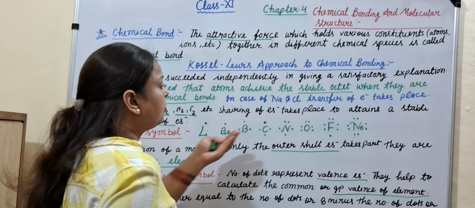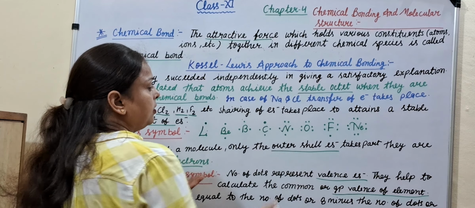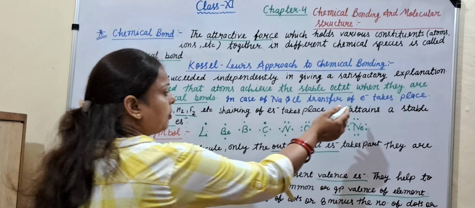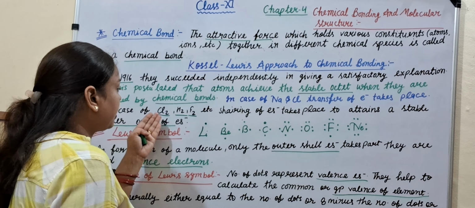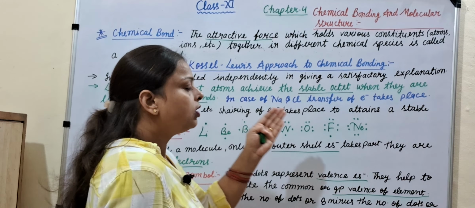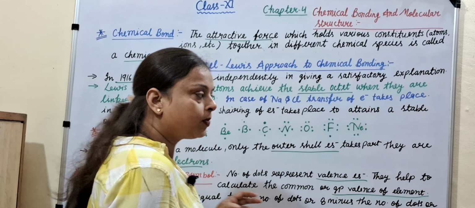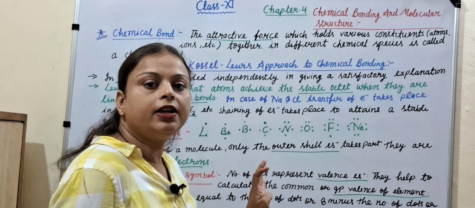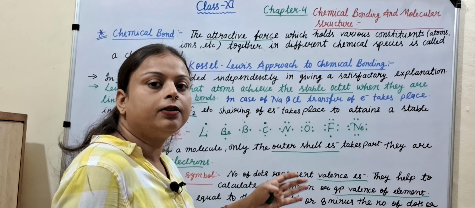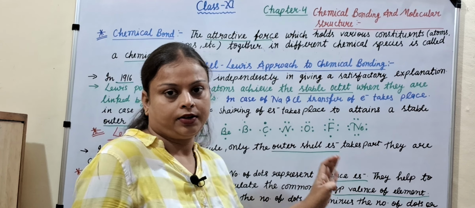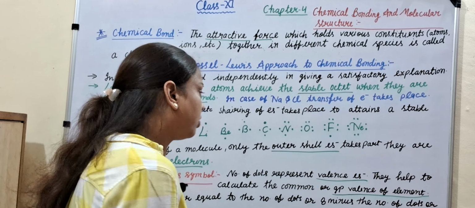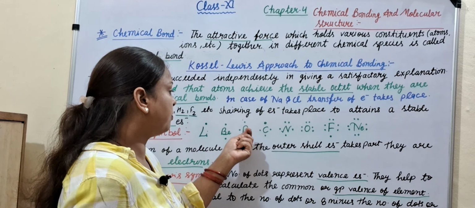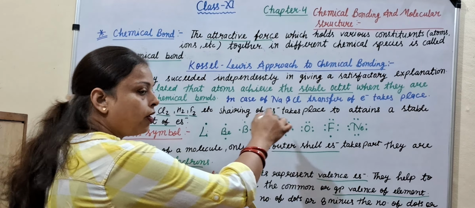In the case of sodium chloride, sodium and chloride are separate ions and transfer of electrons takes place. In the case of chlorine, hydrogen and fluorine, sharing of electrons takes place. Why does chemical bonding form? For stability, by completing the octet. Lewis symbol: lithium, beryllium, boron; dots represent the Lewis symbol.